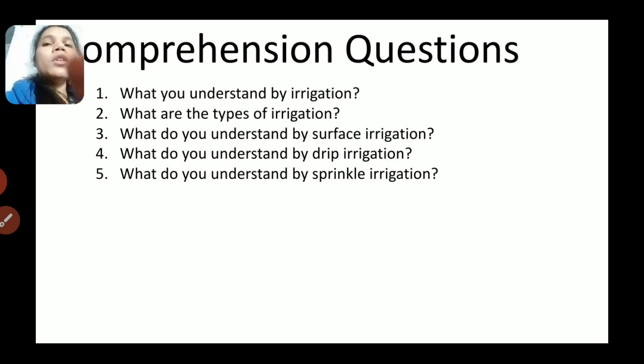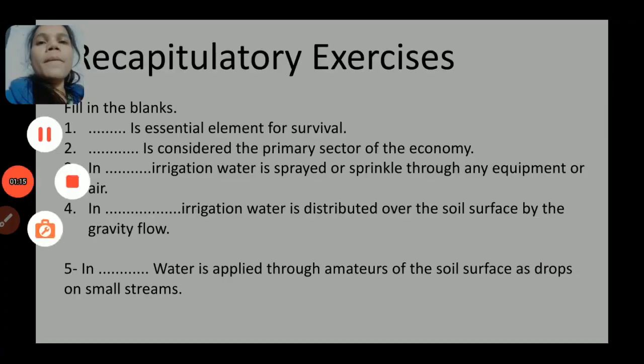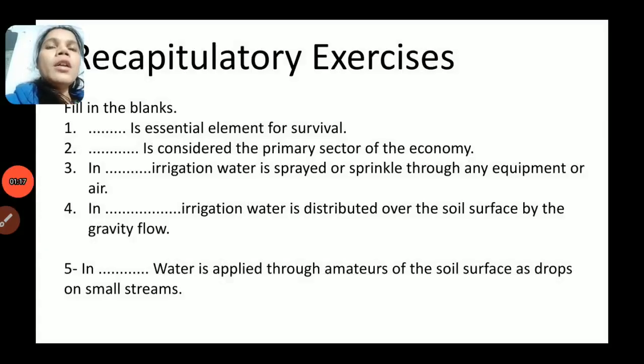Very good. Here are some recapitulatory questions. Fill in the blanks. Dash is an essential element for survival. Food. Dash is considered the primary sector of the economy. Agriculture.